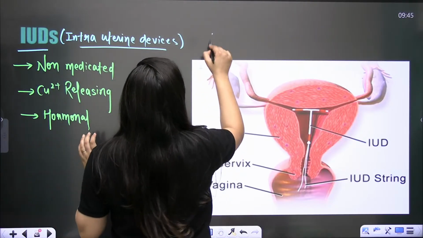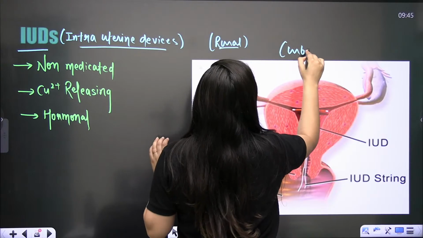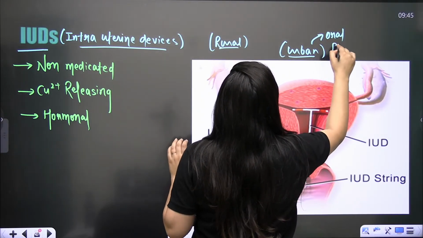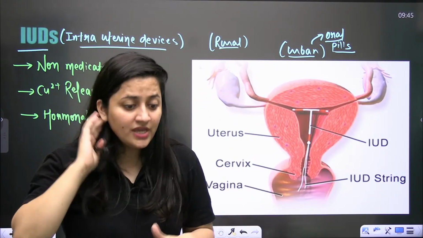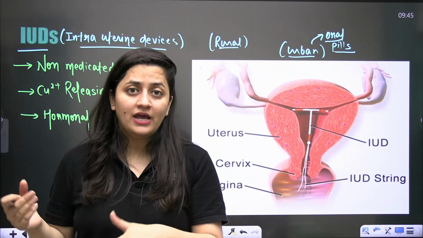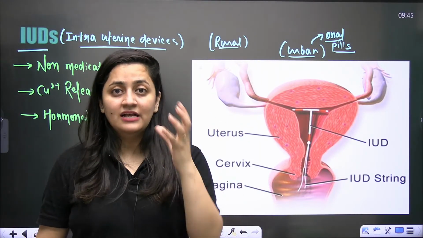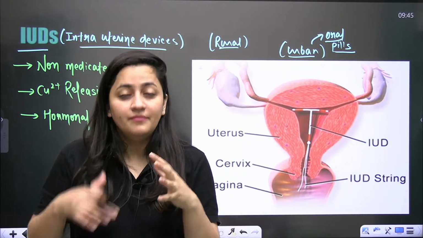In urban India, females usually go for the oral pills, but in rural India this method is very common. Under the female welfare programs in government hospitals and dispensaries, females get these free of cost.